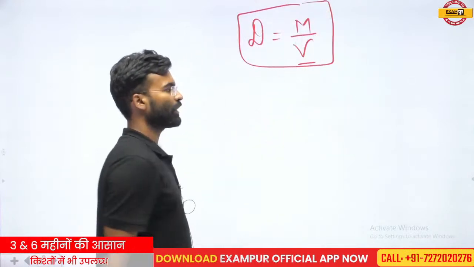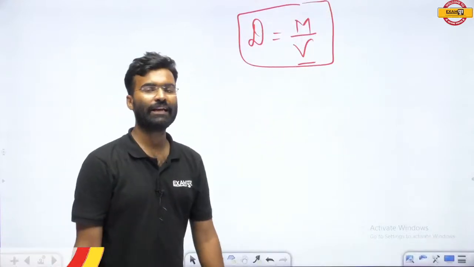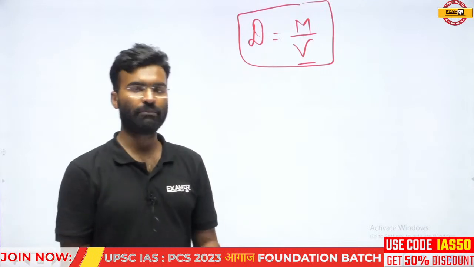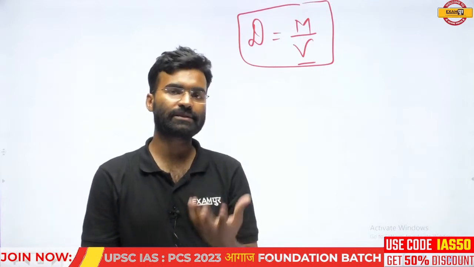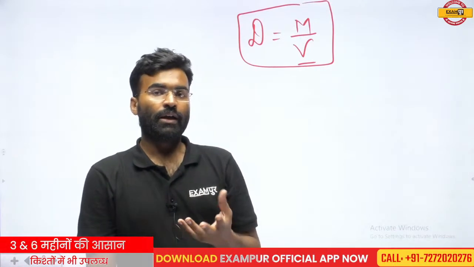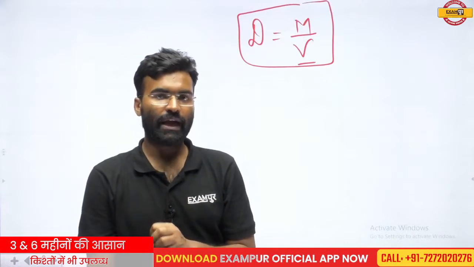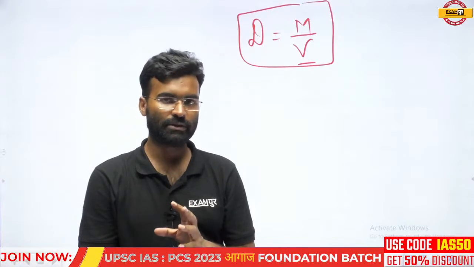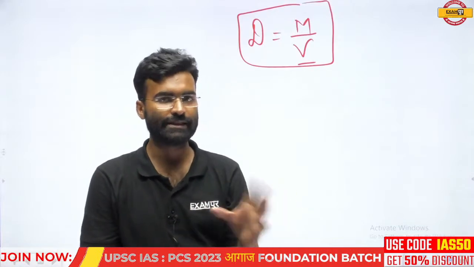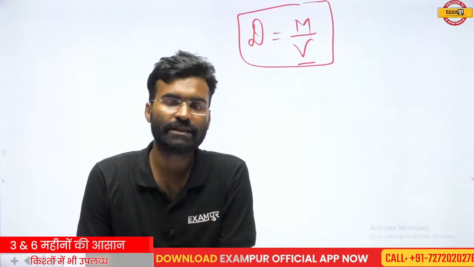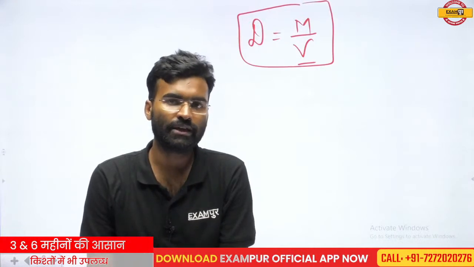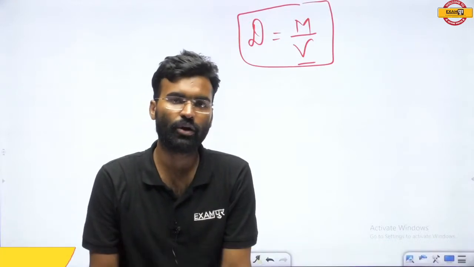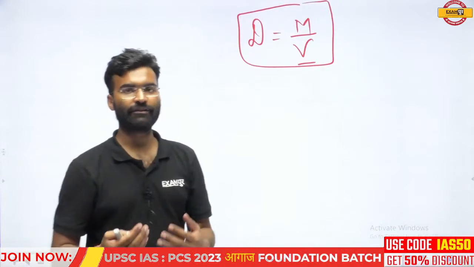You understand it? Oceanic water, or any matter, or any substance, has a particular density, and it is not possible for every object to have the same density. So density differences are found in matter.